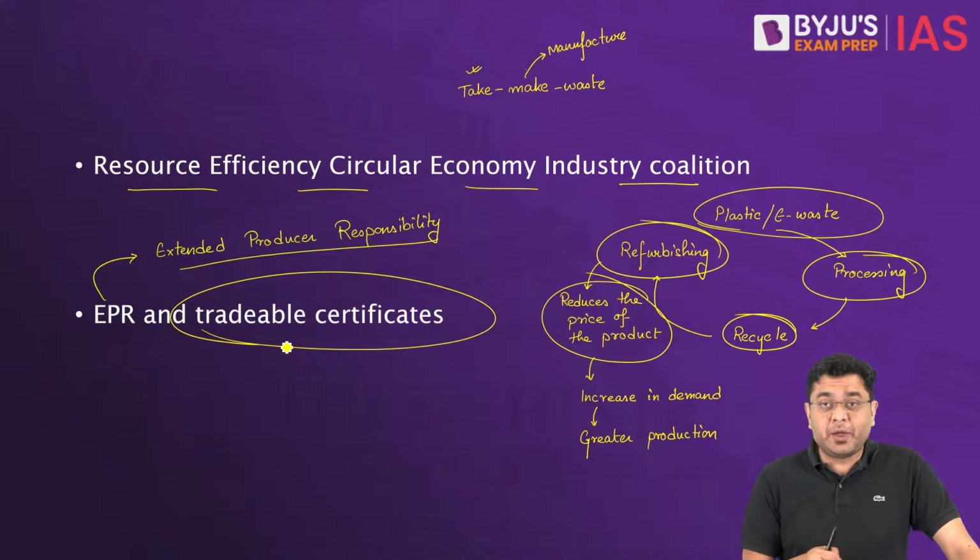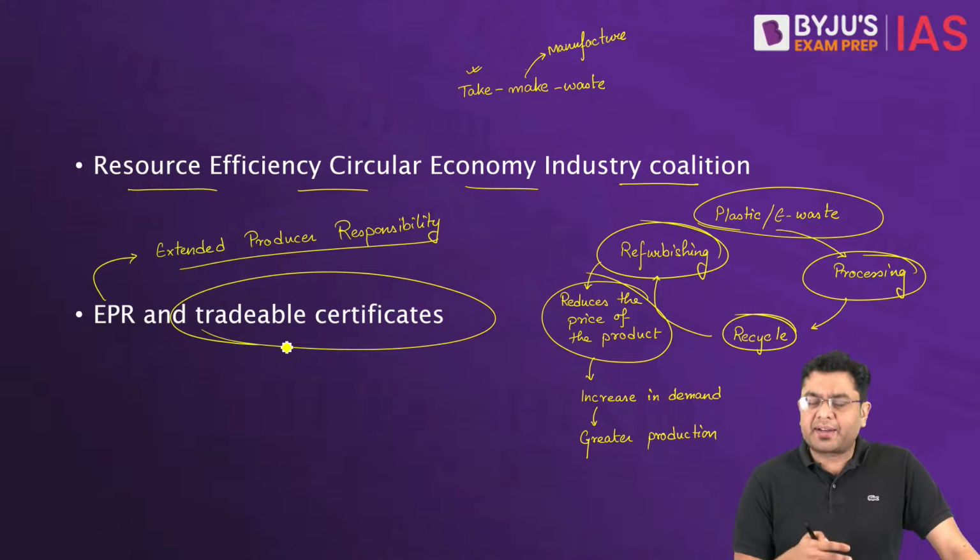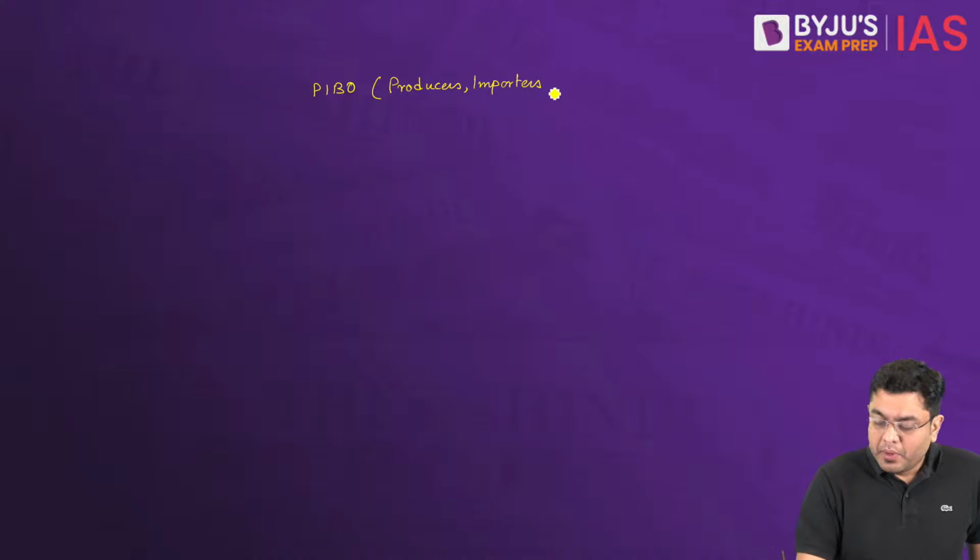And when it comes to plastic waste, there has been considerable success achieved in this. Now here, as per the amendments in these waste management acts, a target has been fixed for various PIBOs. PIBO generally refers to producers, importers, brand owners.